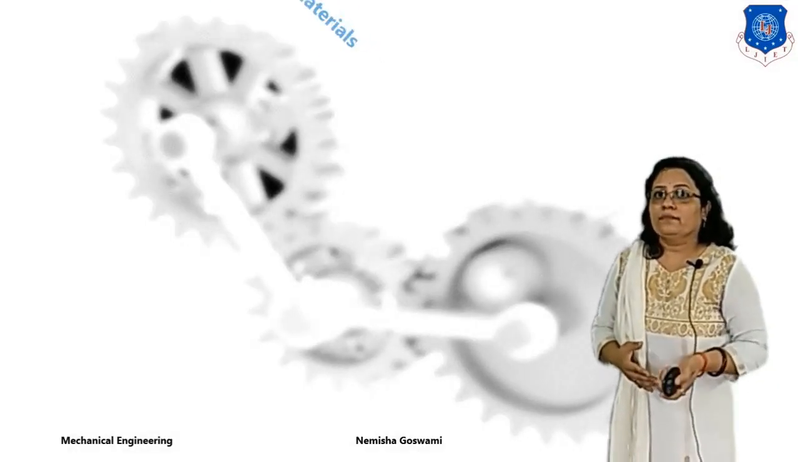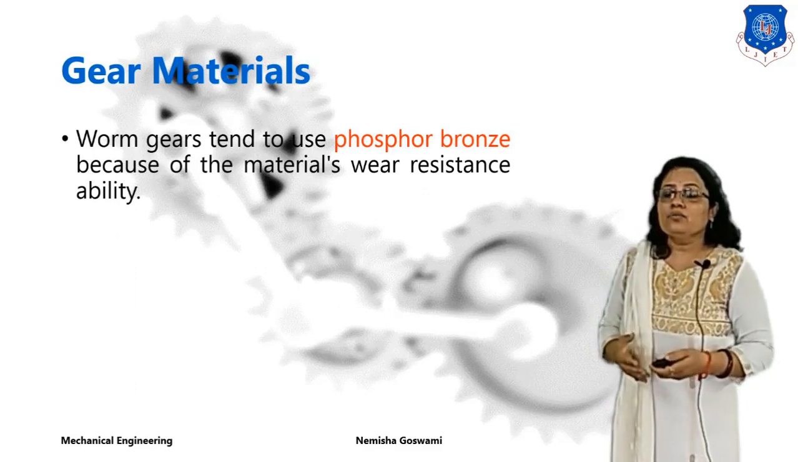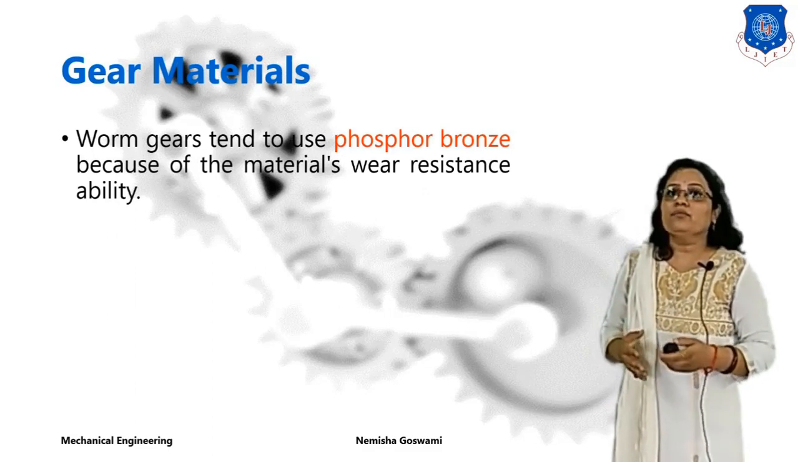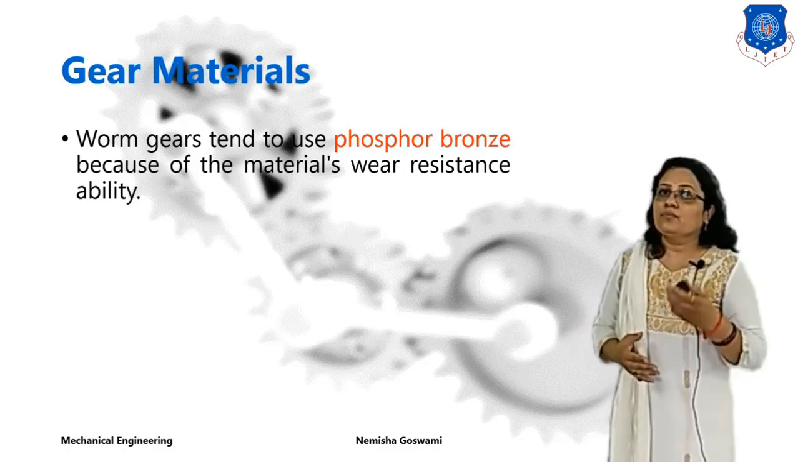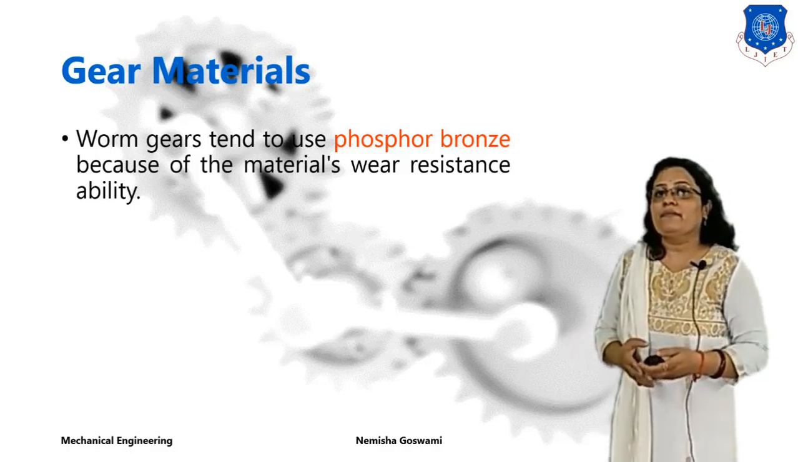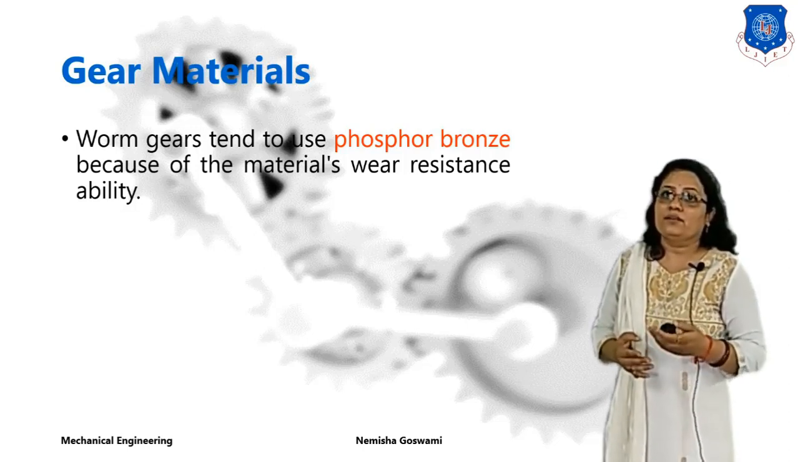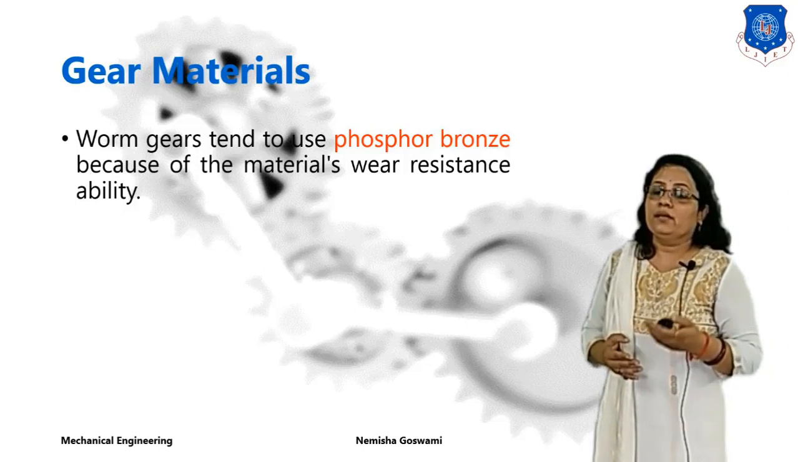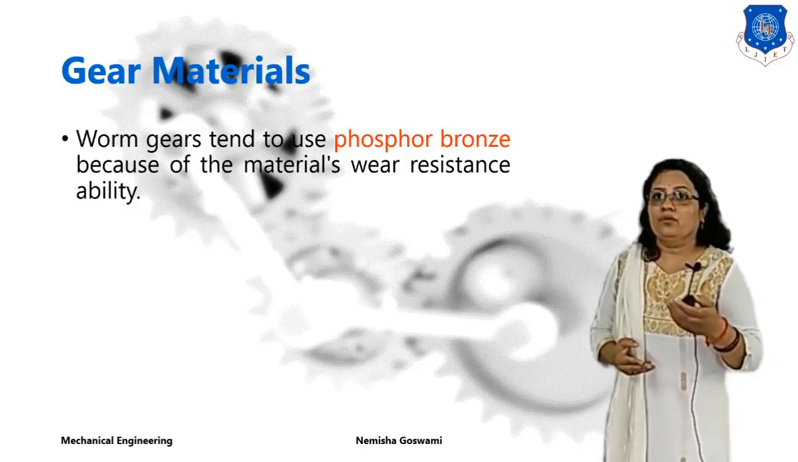Next is the gear material for worm gears. Worm gears are used where you need to transmit a large amount of power. Worm gears are basically used where power reduction or speed reduction is possible, varying from 20:1 to 300:1. So this is the speed reduction ratio of a worm gear.